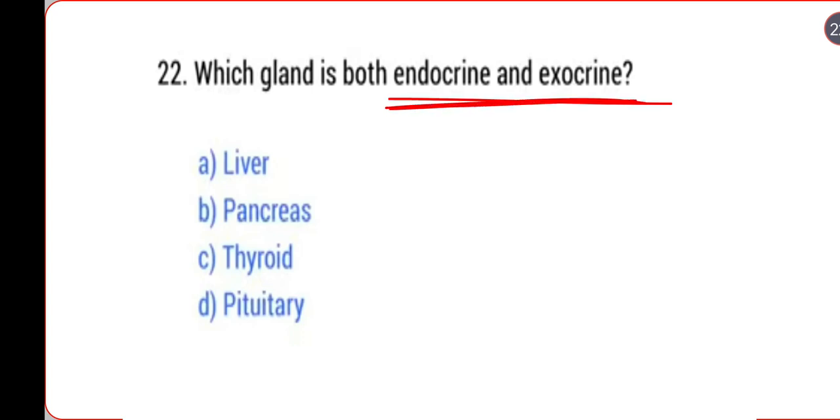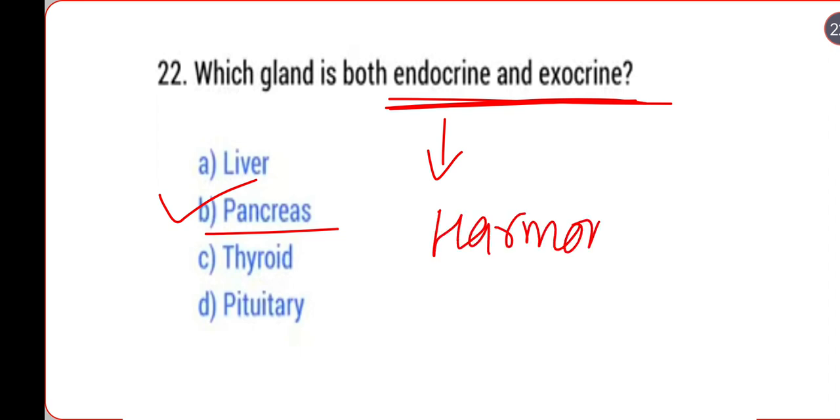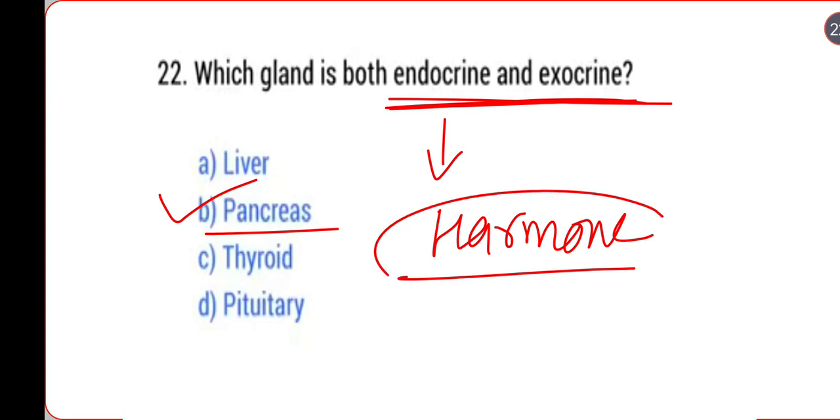The pancreas is both endocrine and exocrine. Endocrine glands release hormones, so this is called endocrine.